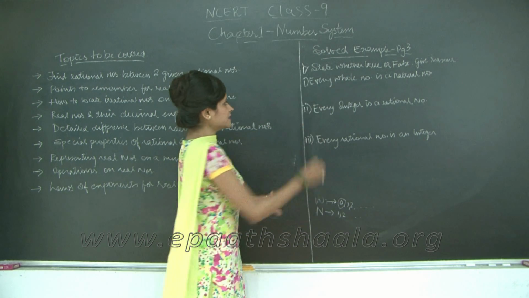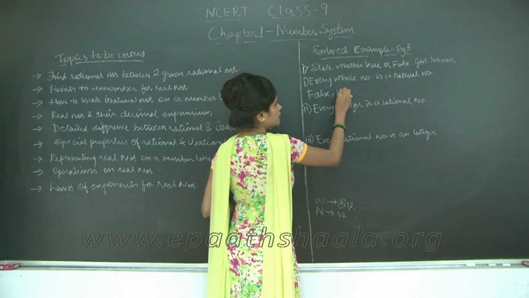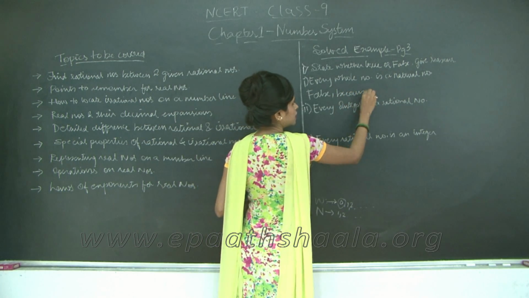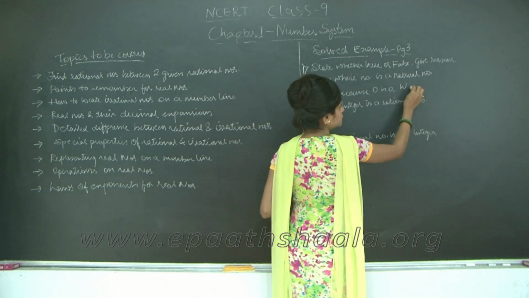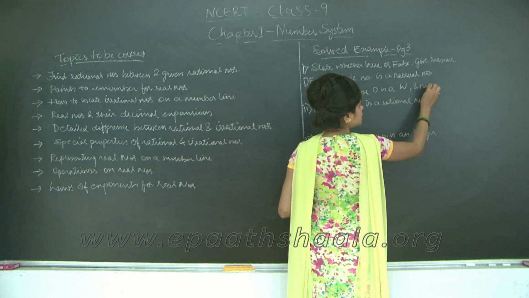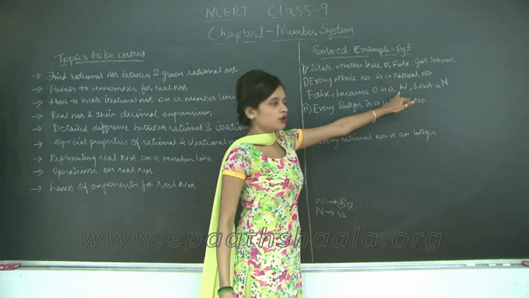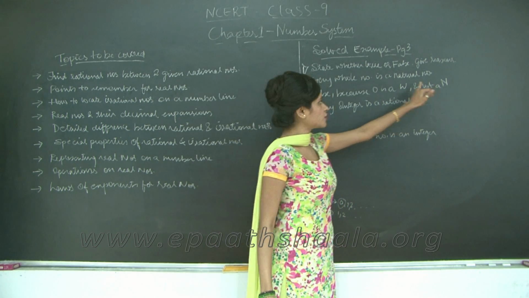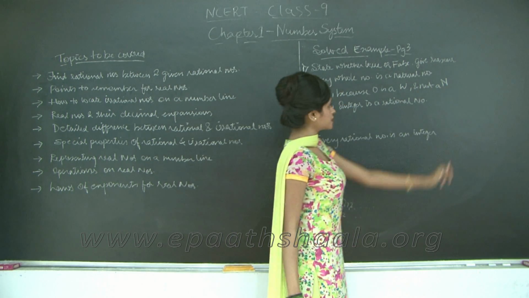So, this statement is false because 0 is a whole number and not a natural number. I have just written W for whole number and N for natural number because W is used to denote whole numbers and N is used to denote natural numbers.